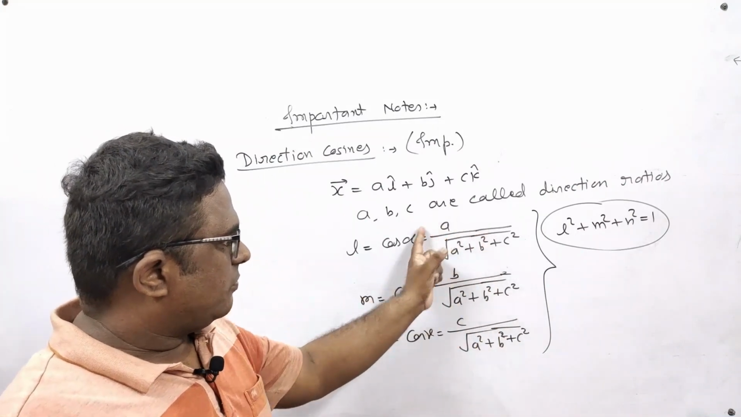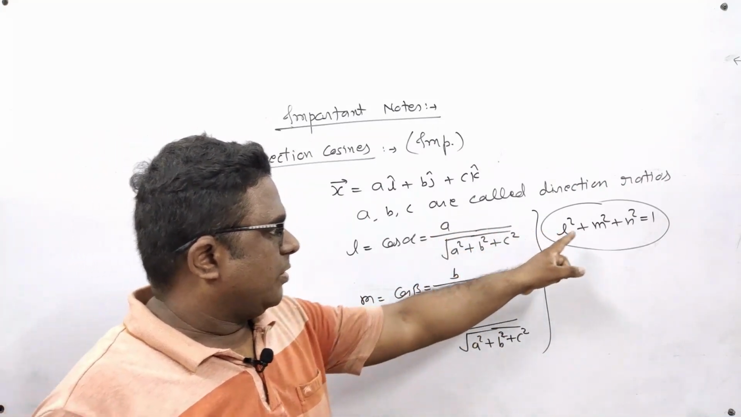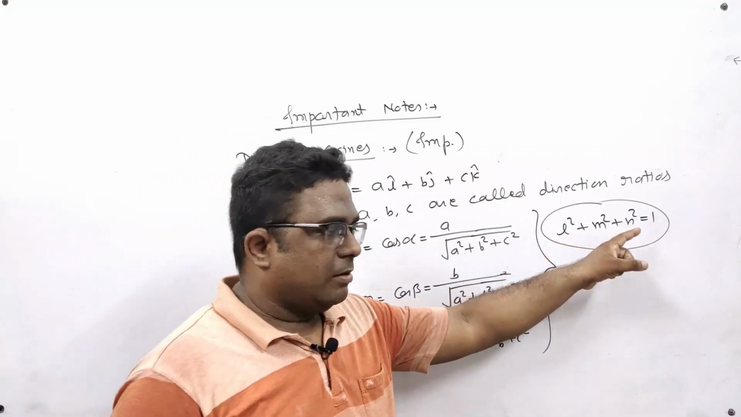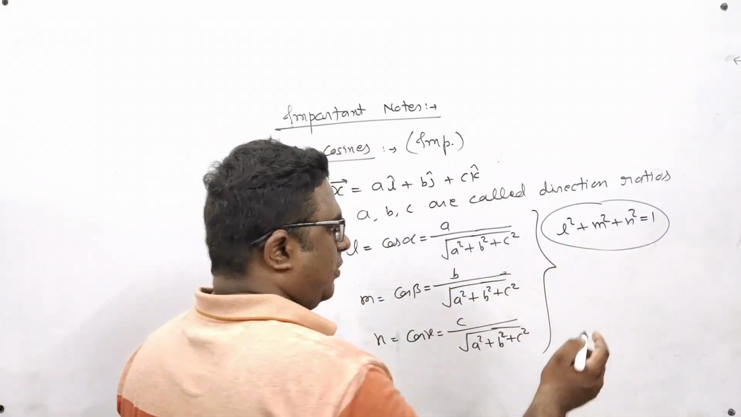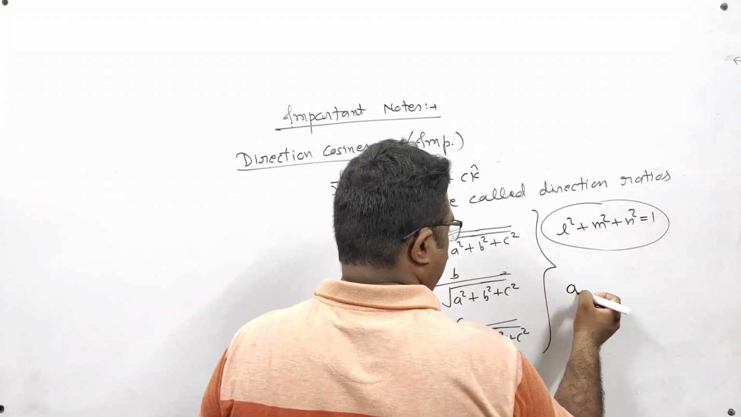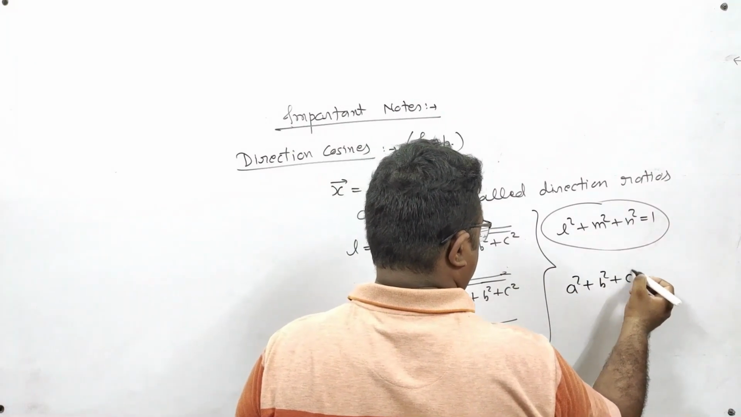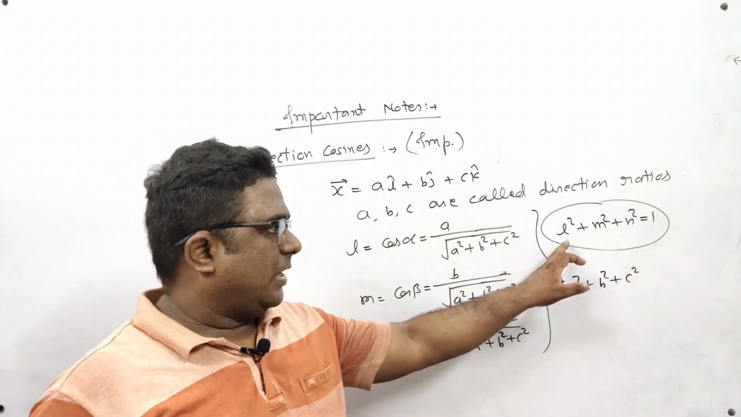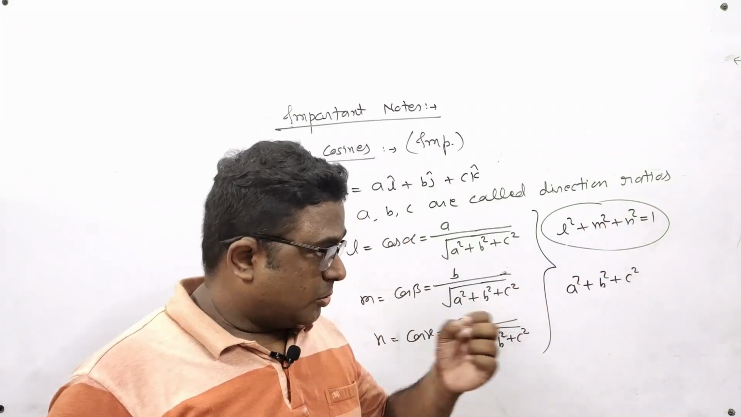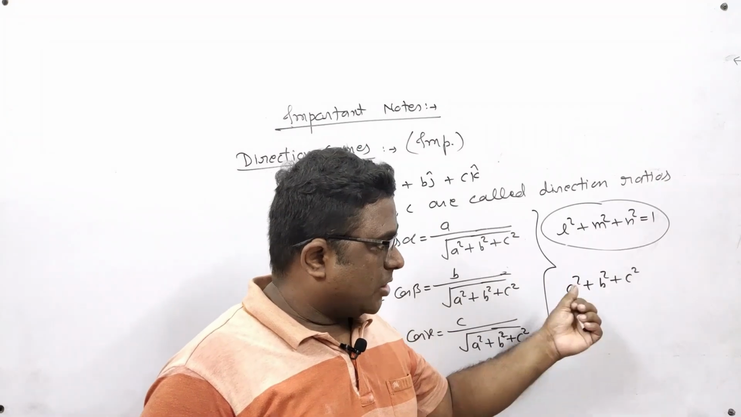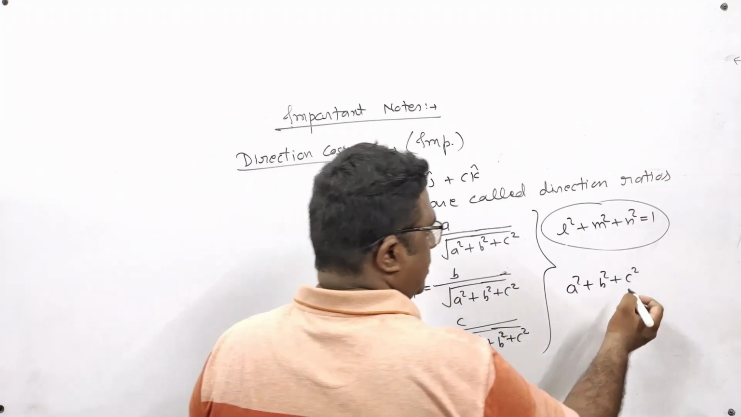If you put this value in place of L, this value in place of M, and this value in place of N, then after simplifying you will get answer 1. One more thing, a square plus b square plus c square. In this, l, m, n were direction cosines, but here a, b, c are direction ratios. So if I do the sum of squares of direction ratios, what will be its value?